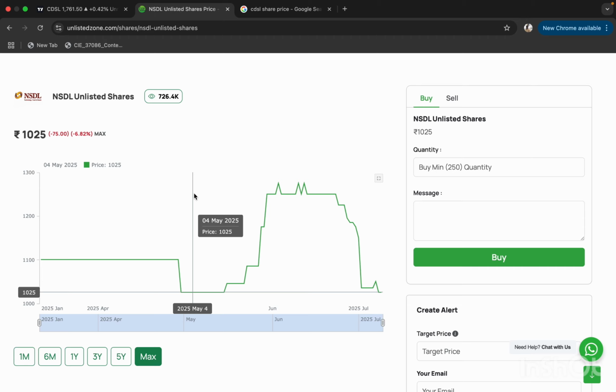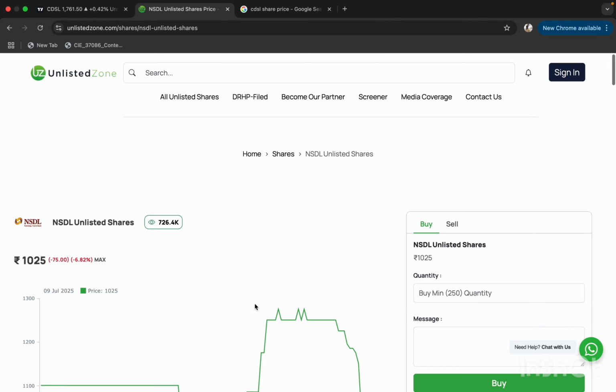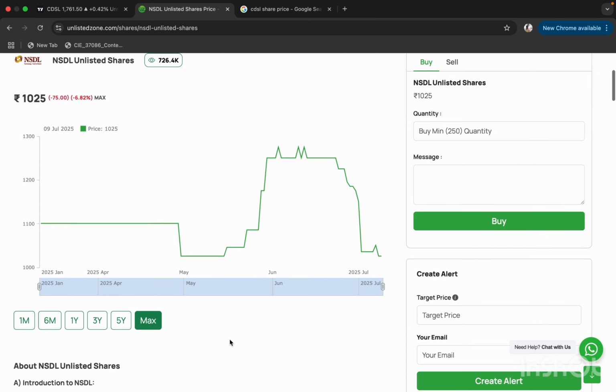So let's see. The GMP is not live, and the price band is not yet announced by the company. In the case of HDB Finance, it was trading around 1200 in the unlisted share market, but it listed around 800 in the stock market. So there is a slight difference between the unlisted market and the IPO, which depends on the company and how much valuation they want to raise.